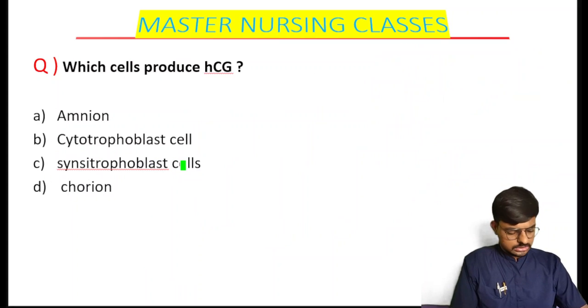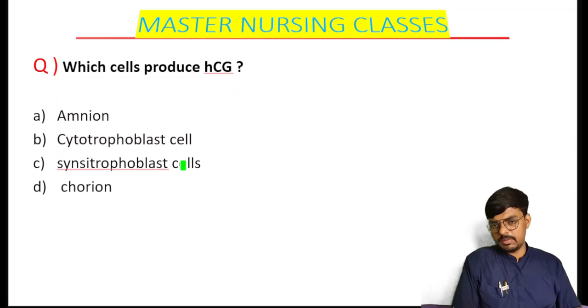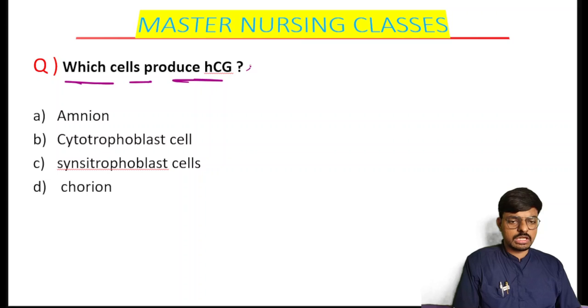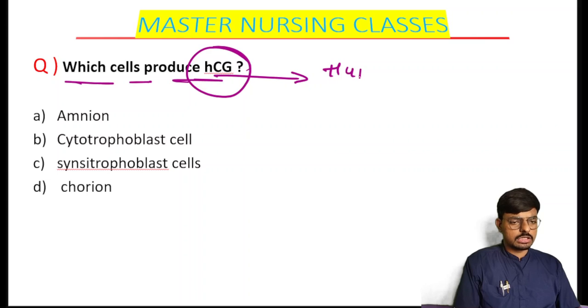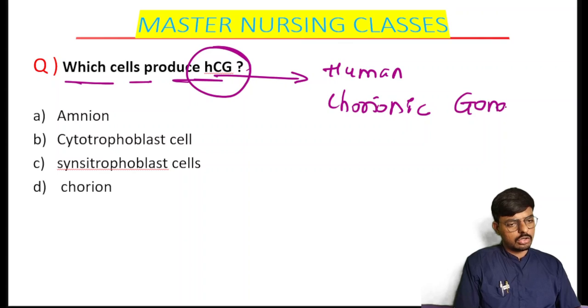Very nice. Okay, here is a very basic and important question for you all. Which cell produces the HCG? Which cell is responsible for the production of human chorionic gonadotropin? What is the full form of HCG? That is human chorionic gonadotropin. This is the full form of the HCG.